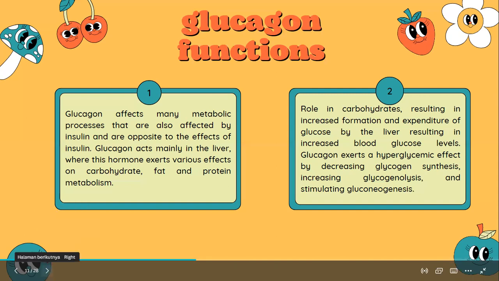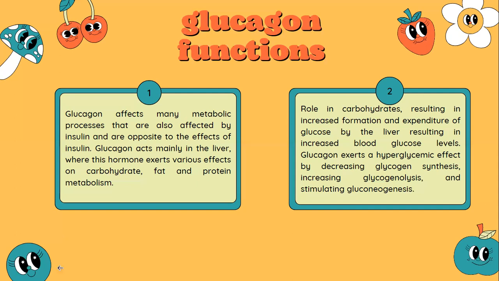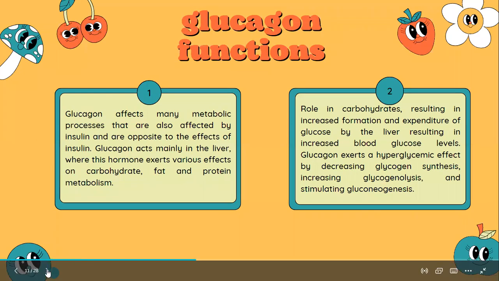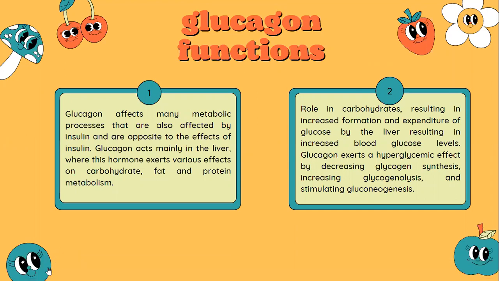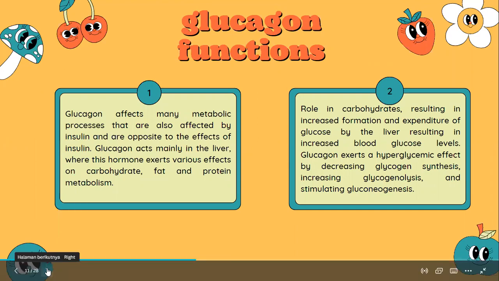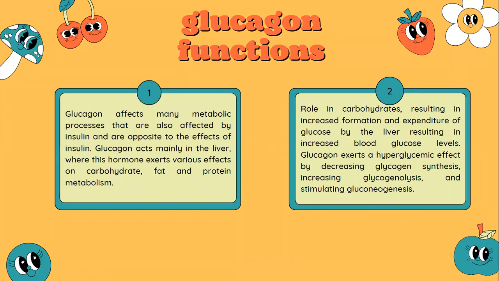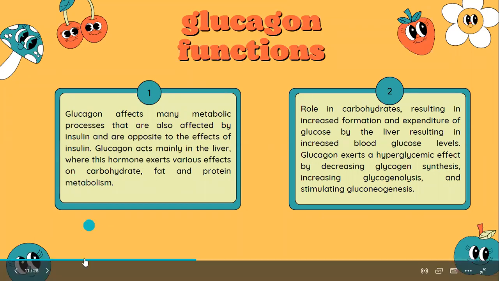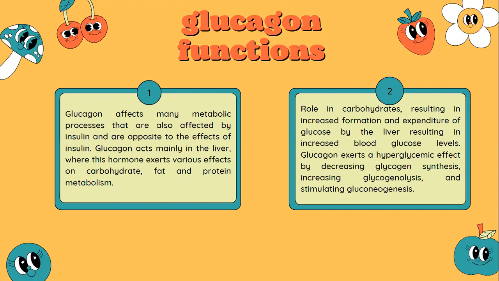Glucagon can increase ketogenesis in the liver, increasing fatty acids in the formation of ketone bodies. The last one is the role of glucagon on protein molecules, namely inhibiting protein synthesis and increasing protein hydrolysis in the liver. Glucagon stimulates gluconeogenesis through the mechanism of liver protein metabolism.